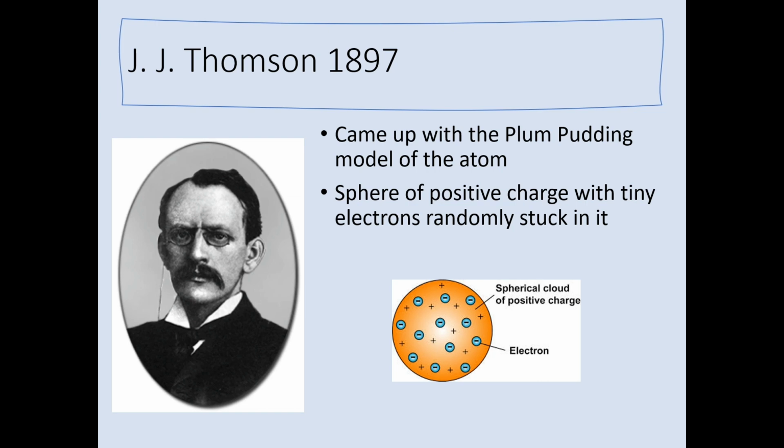This was a huge development in chemistry and physics at the time, because it completely changed the idea. So we were still looking at these tiny invisible particles, but now there was the idea that this particle was made up of more than one type of thing. So we knew we had a positive charge, which was like the pudding part of the plum pudding, and then these tiny negatively charged particles he called electrons that were randomly stuck in. This built on for later models of the atom, building upon this idea that we have more than one charge.